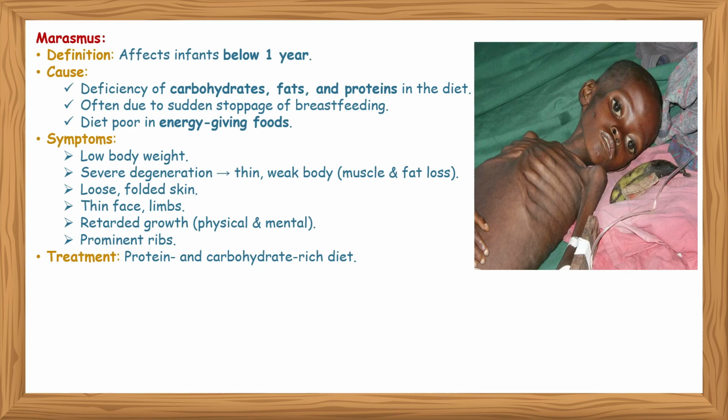Marasmus. It affects infants below 1 year. The causes are deficits of carbohydrate, fat and proteins in the diet, often due to sudden stoppage of breastfeeding, or a diet poor in energy giving food. Symptoms include low body weight, severe degeneration, thin weak body, muscle and fat loss, loose folded skin, thin face and limbs, retarded physical and mental growth, prominent ribs. A protein and carbohydrate rich diet is required for proper treatment.